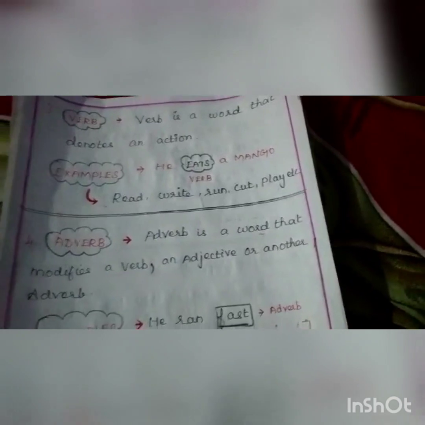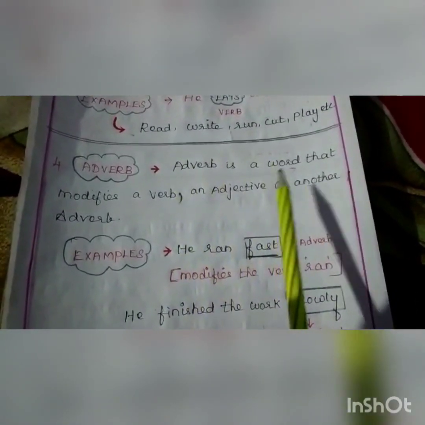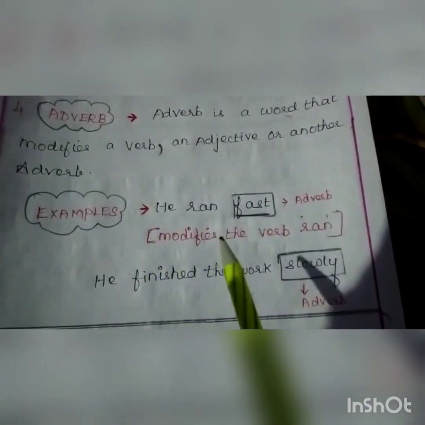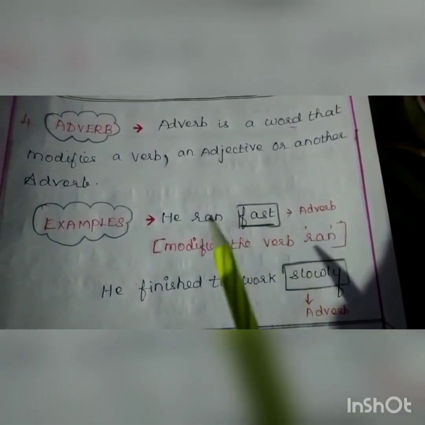Okay, next one you see, adverb. Adverb is a word that modifies a verb, an adjective or another adverb. So adverb is adding something to the verb. Here itself the answer has been given. Adding something to the verb is called adverb. See the examples. He ran fast. Fast is an adverb. It is modifying the verb run.